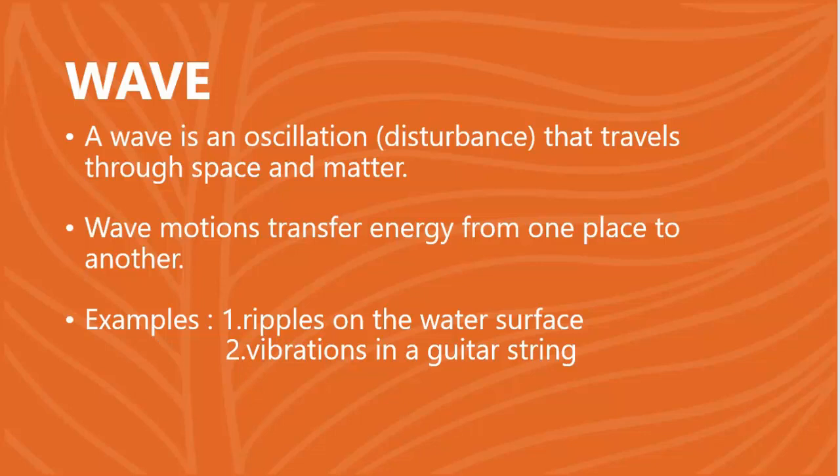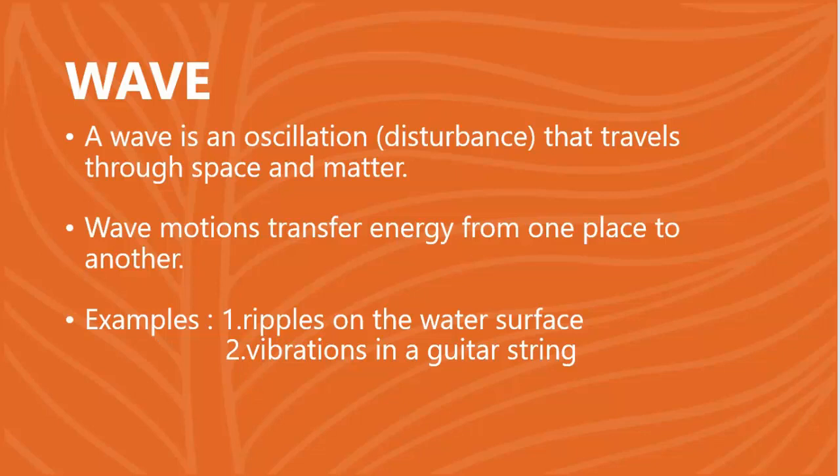The second example is vibrations in a guitar string. If you pluck a guitar string, there is a vibration and hence the formation of sound. This sound wave in the form of energy is distributed from one place to another, and hence we are able to hear the music of the guitar.